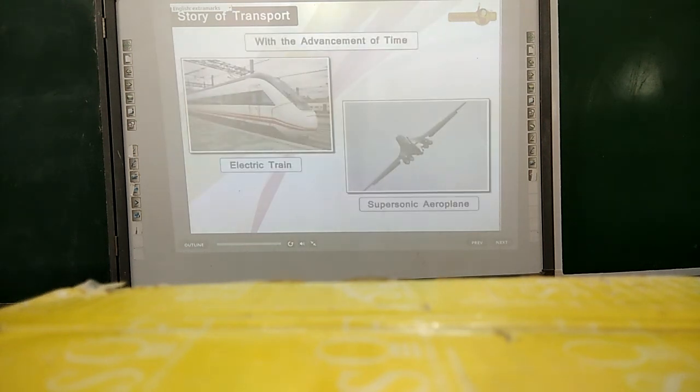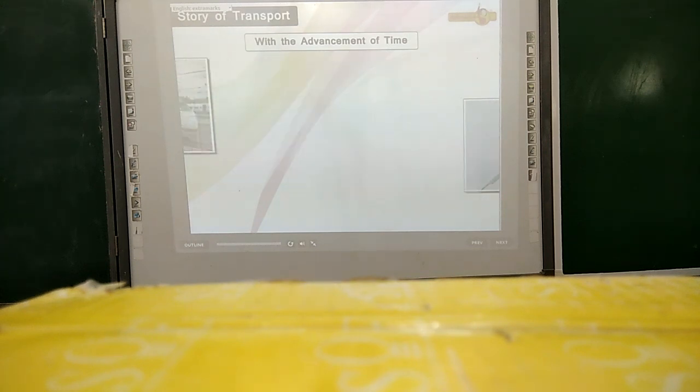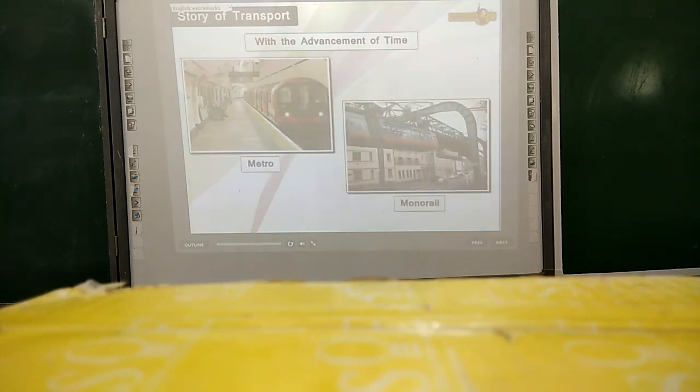As time changed, transportation systems became more advanced with the introduction of the electric train and supersonic airplane. Nowadays, metro and monorail have become a convenient way of transportation in the cities. Although with time, transport has changed its form, but it